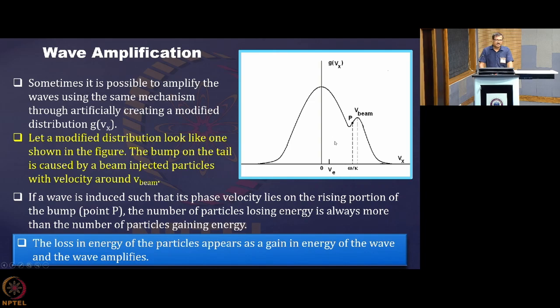If we are injecting a wave having phase velocity omega by k which falls in the rising part of the modified distribution, then it can be amplified using the same mechanism, by transporting energy from the particles to the wave. That is how we can sometimes amplify electrostatic waves in certain systems.